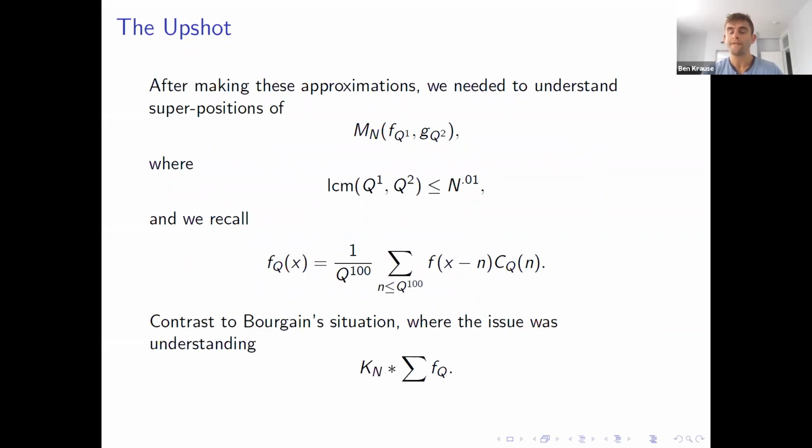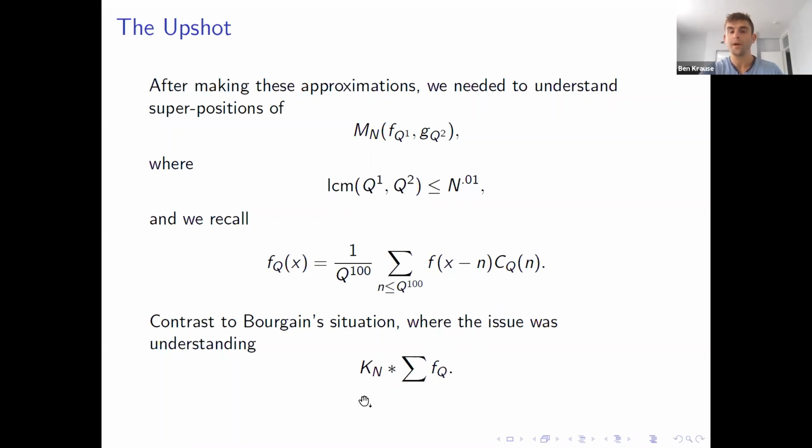But the upshot of this is we found ourselves in a situation that was very similar to what Bourgain did. So in particular, we needed to study these bilinear averages applied to pairs of convolved functions with this oscillatory term, where the least common multiple of Q1 and Q2 is of an appropriate size.